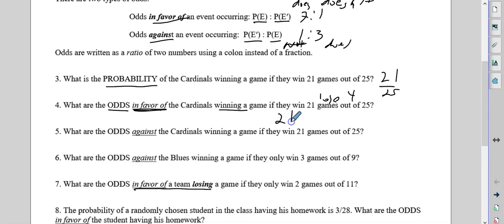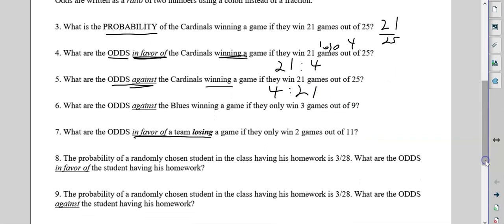So that's 21 wins, because it's in favor of winning, to 4 losses. The odds against winning, we just reverse it.